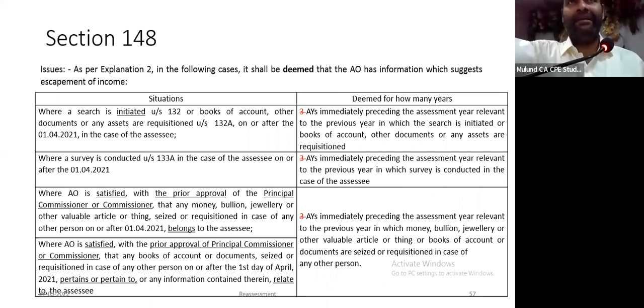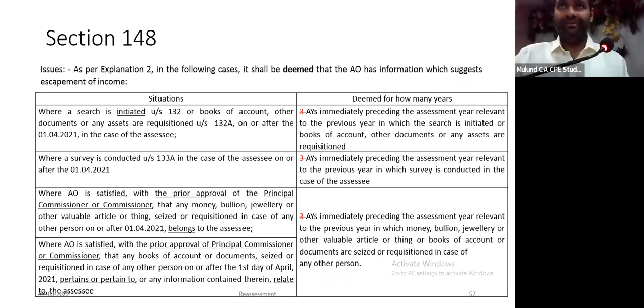It is deemed that the AO has information which suggests income has escaped assessment. Second case, survey under section 133A in case of an assessee on or after 1st of April 21. Again, here there is a deeming fiction that the AO has information which suggests income has escaped assessment.